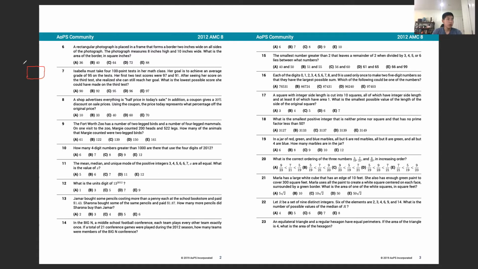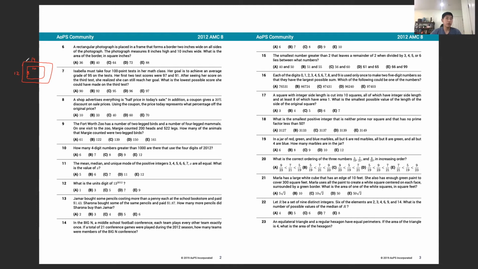We know the border is 2 inches on all sides. So the photograph is 8 by 10, and if we add 2 to each side of the dimension, that's equivalent to adding 4 in total for each side. So what we end up with is a 12 by 14 overall.